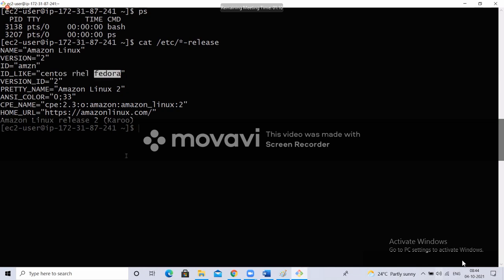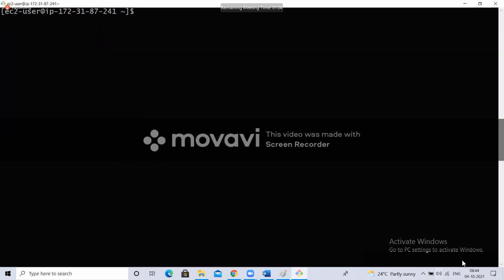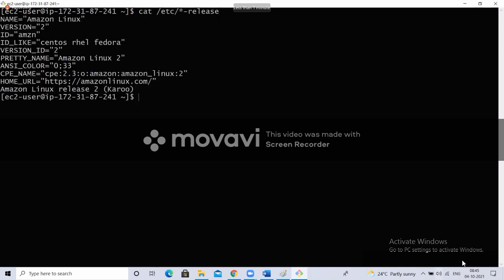It is saying. Okay. Now take the assignment for tomorrow. Create a Red Hat instance in your AWS. Create a Red Hat Linux in your AWS account.